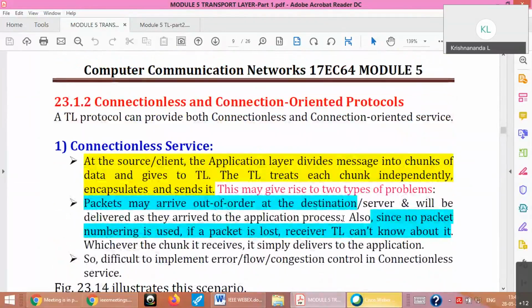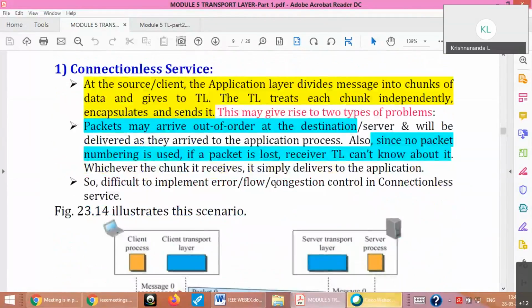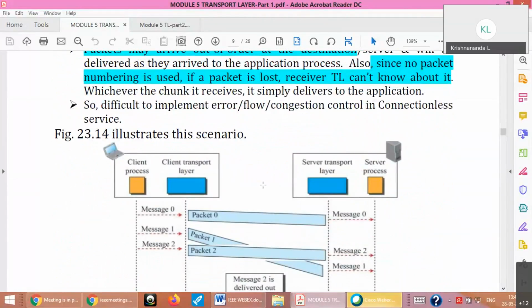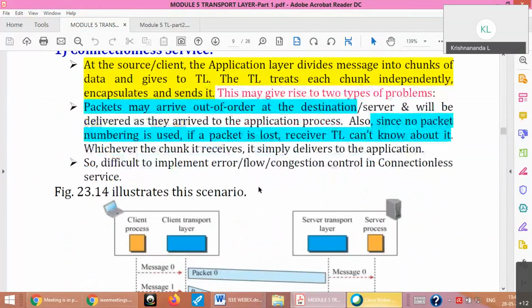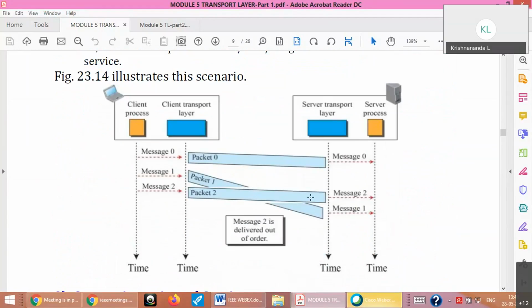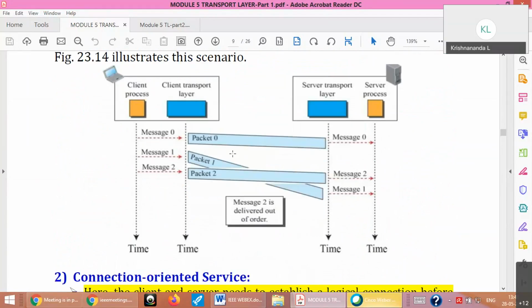Then the transport layer can give both connectionless and connection-oriented service. Connectionless service means in advance there is no logical path established between source and destination. You can see in the diagram, the packets may travel different paths through the network and may reach out of order.